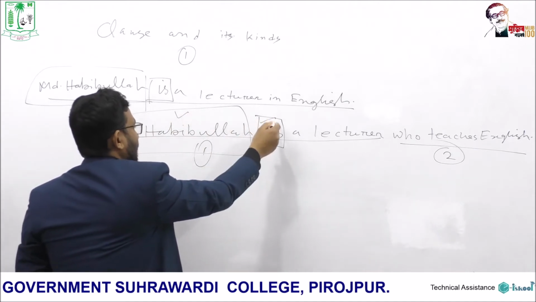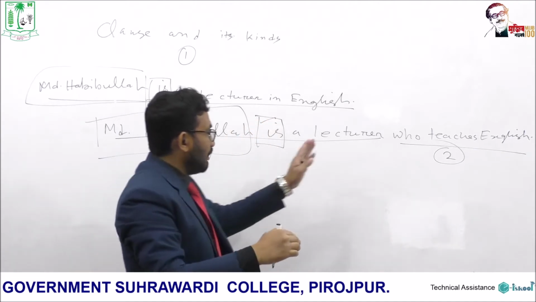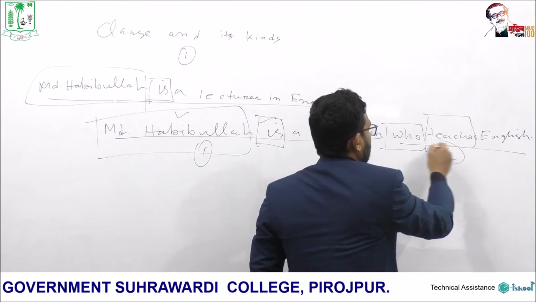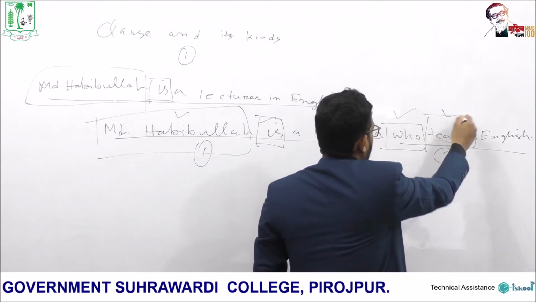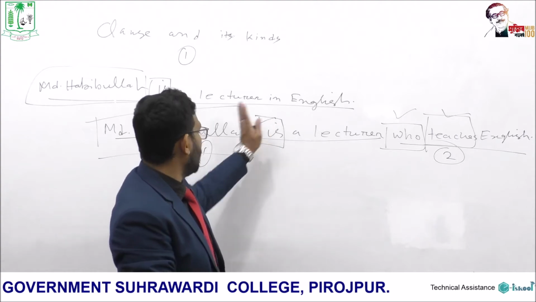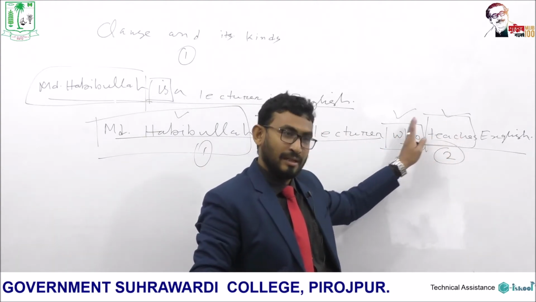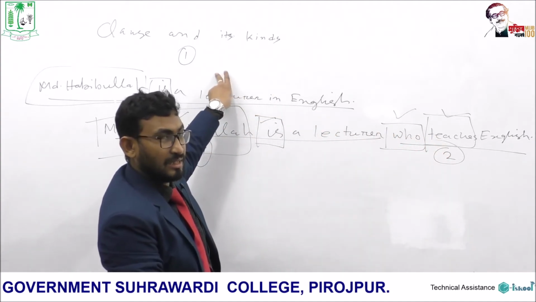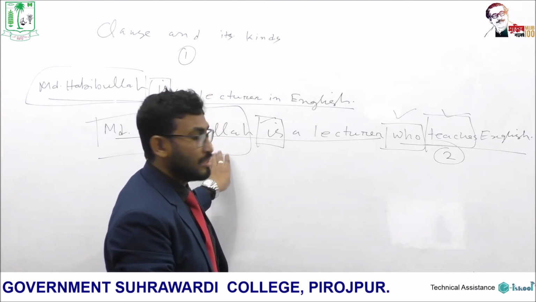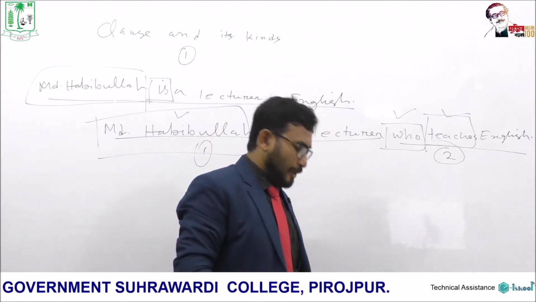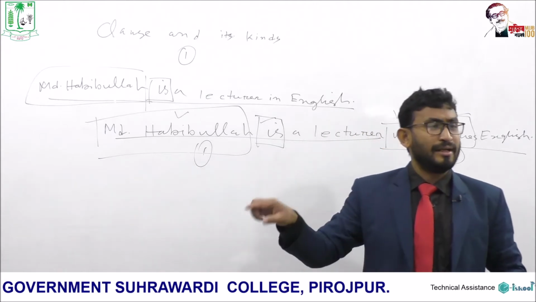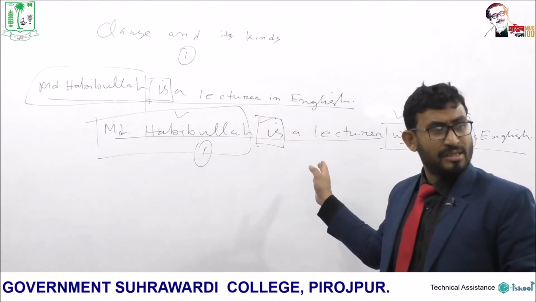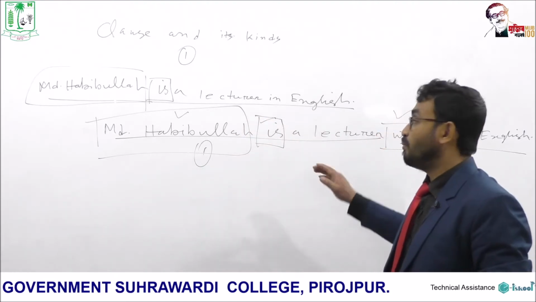So one subject, one finite verb, one clause, gone. If we look at the other, here who is the subject and teaches is the finite verb. So here is one subject, one verb. So one subject, one verb, one clause, another one subject, one verb, another clause. So 1 plus 1, 2 clauses here. So in the first sentence there is one clause, but in the second sentence there are 2 clauses. So I have already mentioned that a sentence may consist of one clause, or a sentence may consist of more than one clause.